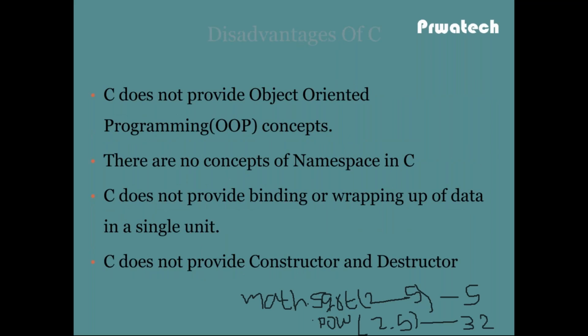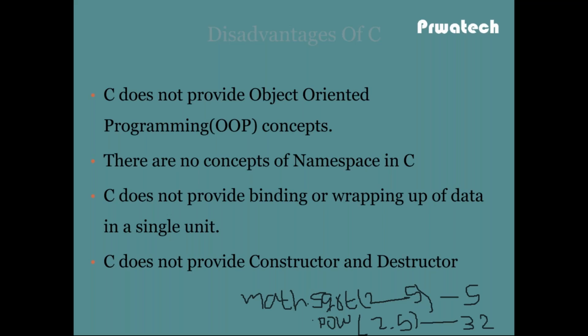Now, what are the disadvantages of C language? C doesn't provide object-oriented programming concepts. What are the OOP concepts? Abstraction, encapsulation, inheritance, polymorphism. These concepts are not provided in C language. This is one of the disadvantages.